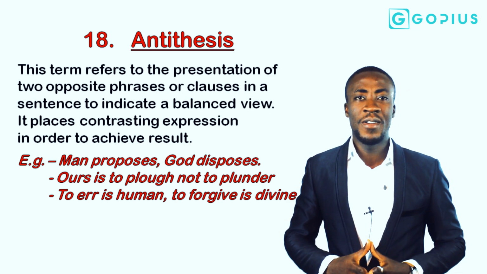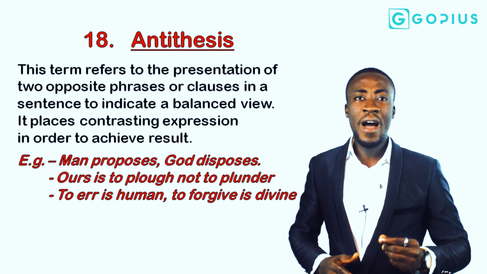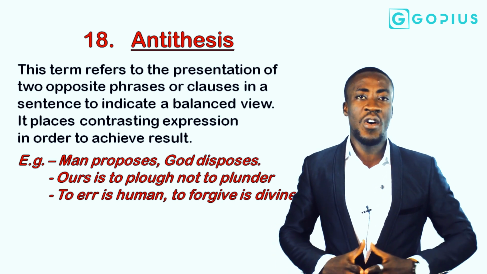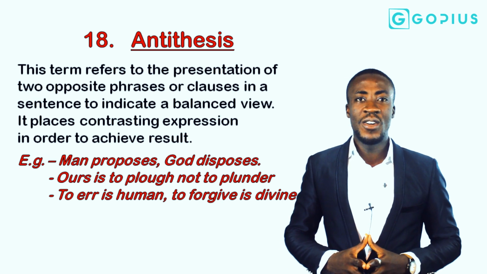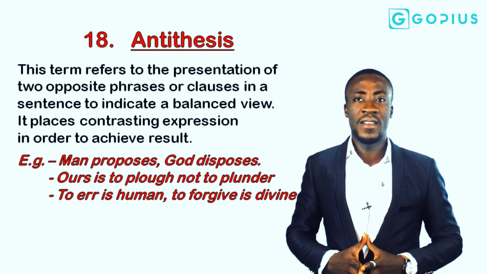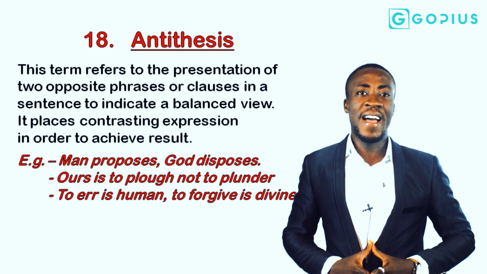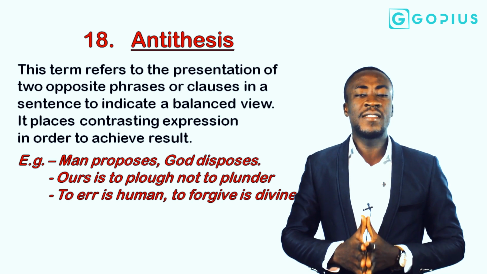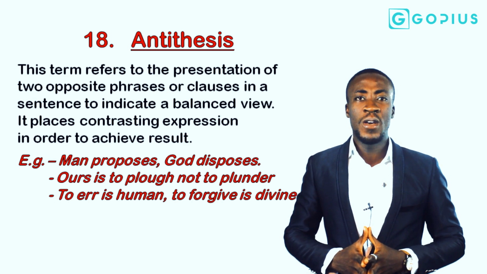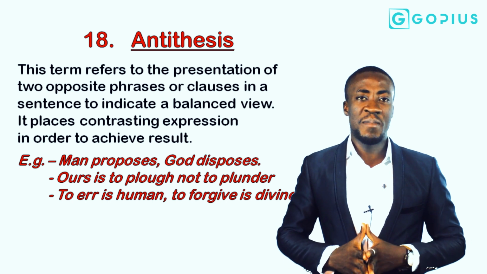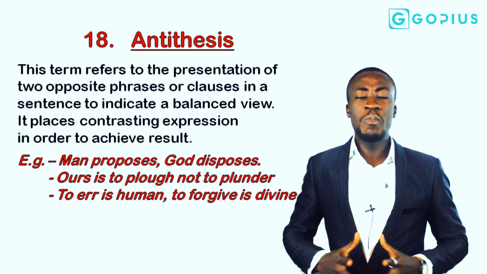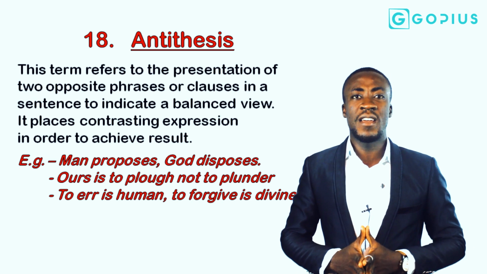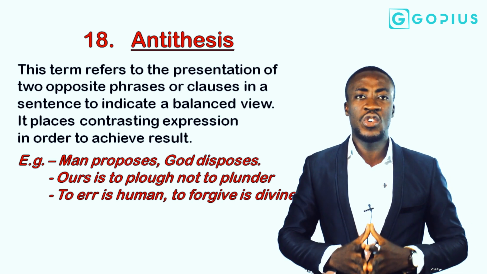Ours to plow, not to plunder. Plow to sow, plunder to destroy. They are antithetical or opposite to each other. To err is human, but to forgive is divine. Anytime antithesis is used in an expression, one thing should come to the reader's mind, that the two ideas or expressions which may be contained in a singular sentence are contradictory to each other.